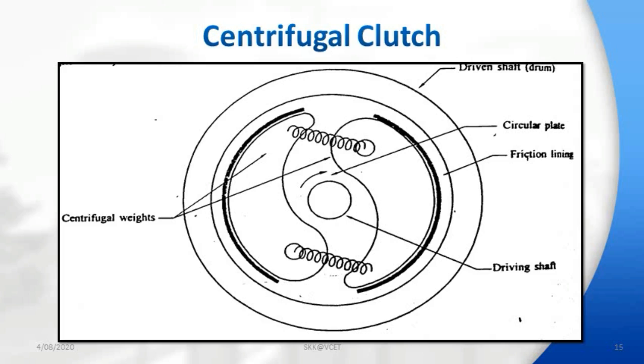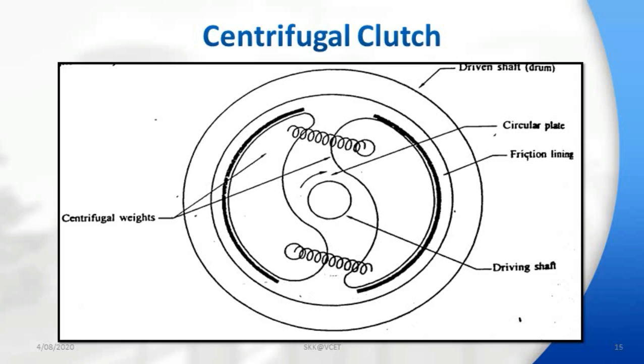The centrifugal clutch, which is used in light vehicles like mopeds, is shown in the figure. The advantage of this clutch is that the absence of a clutch pedal disengages the clutch. The clutch engages automatically as the engine speed increases.